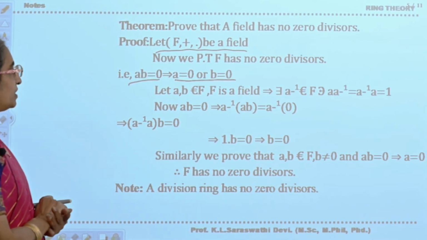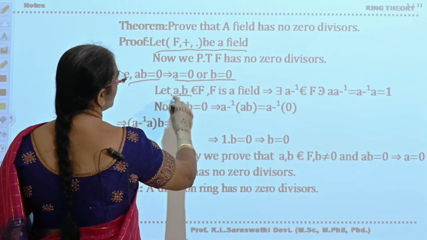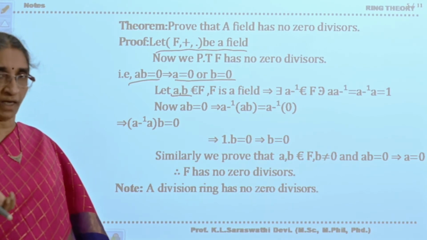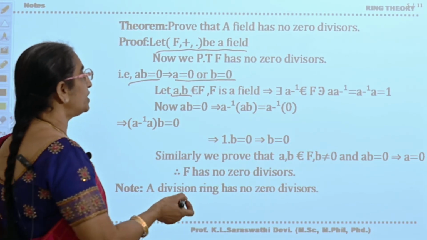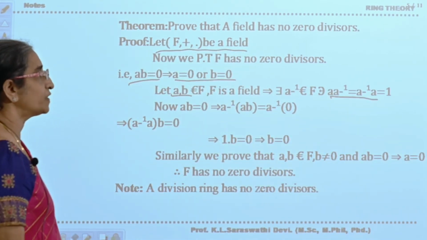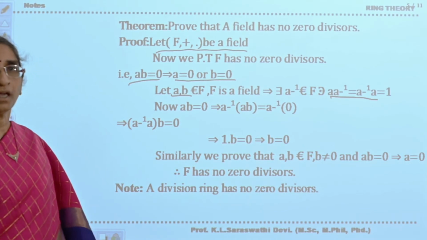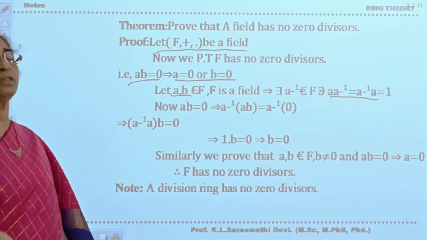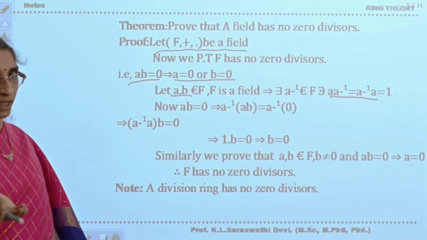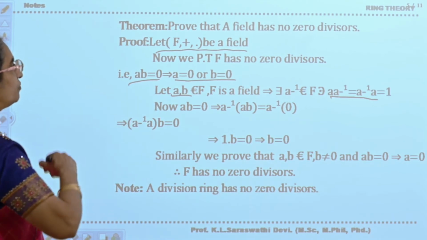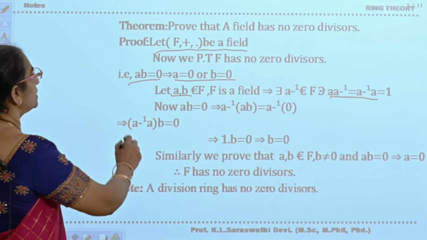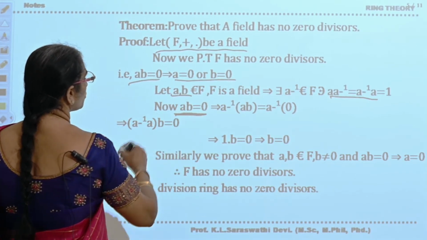Now let a, b belong to F. Since F is a field, every non-zero element possesses its multiplicative inverse. Therefore, a inverse belongs to F. Therefore, a inverse times a is equal to 1, because F is a commutative ring with unity and every non-zero element possesses its multiplicative inverse. Now consider ab equals 0. This you have considered.